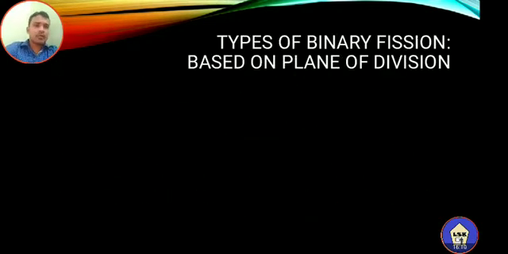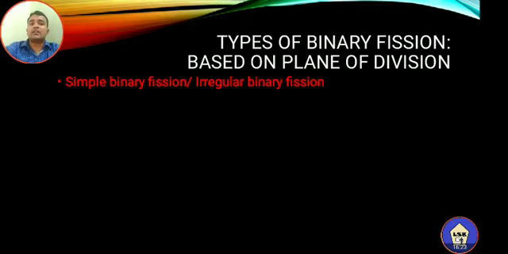Now, the types of binary fission. In binary fission, again we can classify it into different types, based on the plane of division. The first one is simple binary fission. The simple binary fission is also called irregular binary fission.